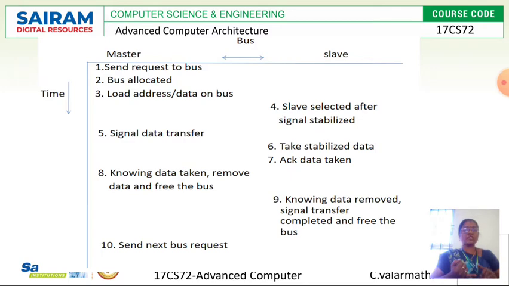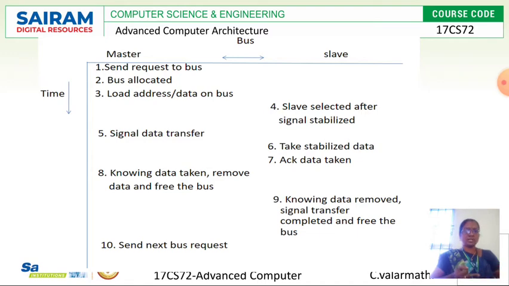This is initiated at the master side. It sends a request signal to the bus, because the bus is an intermediary device which acts as a bridge between the master and slave. The master initiates this communication by sending a request to the bus. Once it is received, the bus is allocated. The second step is that the bus is allocated for its request.